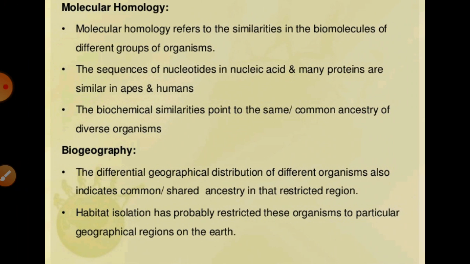evidences of evolution. First of all, we have to come to the biochemical evidences. If we talk about the biochemical evidences, on the basis of some specific chemicals, we can talk about the metabolic processes. Generally in all organisms the metabolic processes are similar, right?